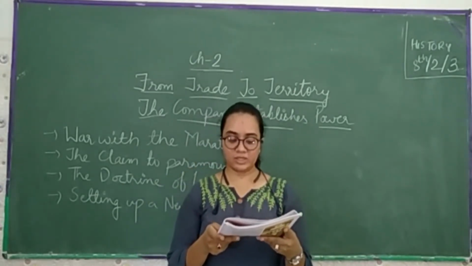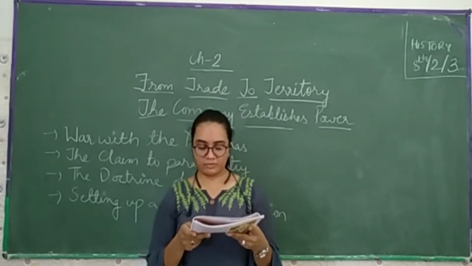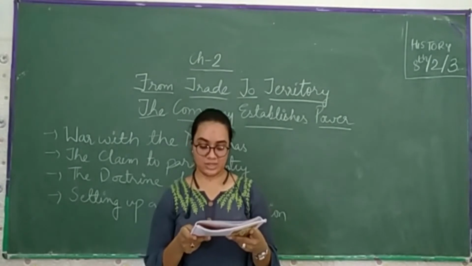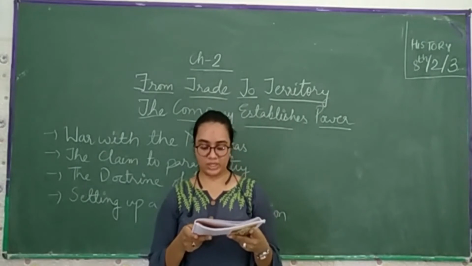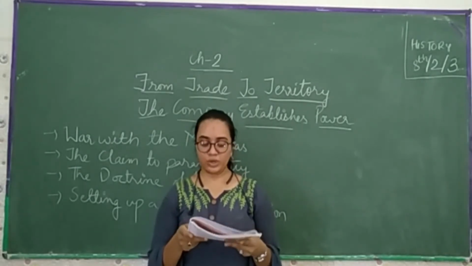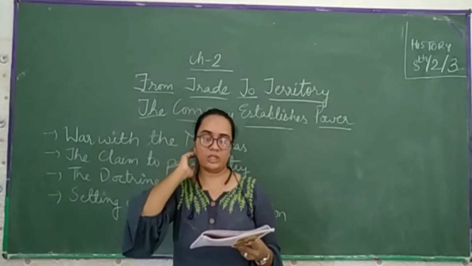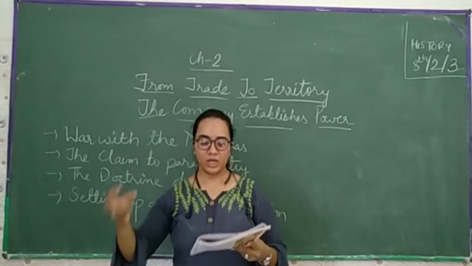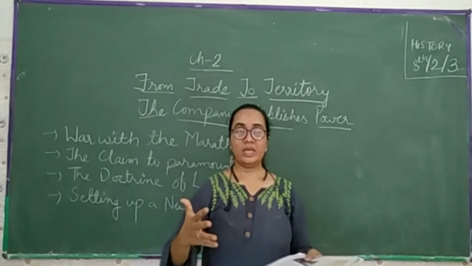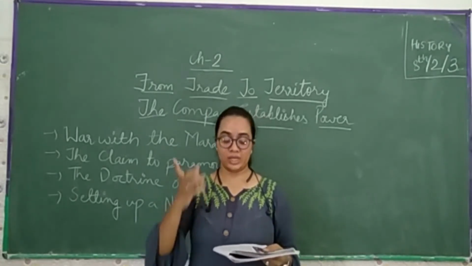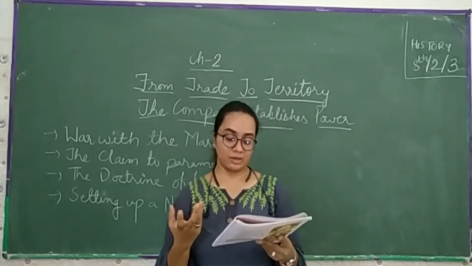Now the company claimed that its authority was the paramount or the supreme. Its power was greater than that of the Indian states. In order to protect its interest, it was justified in annexing or threatening to annex any Indian kingdom. The view continued to guide later British policies as well. Means its authority was paramount, whatever happened in India, it used to come under Lord Hastings. मतलब जो भी चीज कुछ गलत हो रहा है, कुछ अच्छा हो रहा है, ये सारे चीज कौन देखेगा? लॉर्ड हेस्टिंग्स इन इंडिया. तो इसके अंदर पैरामाउंट सुप्रीमेंसी था. Hence its power was greater than that of the Indian states.